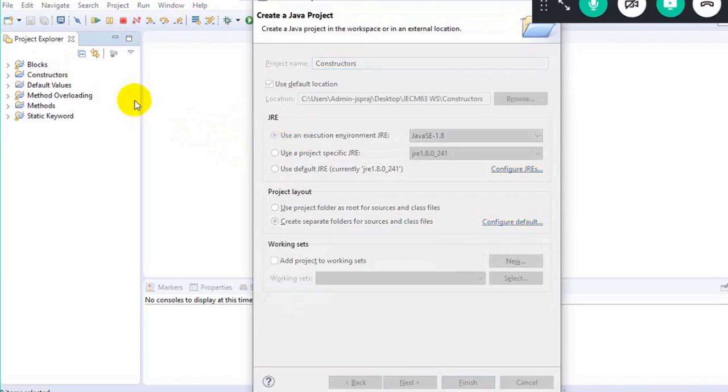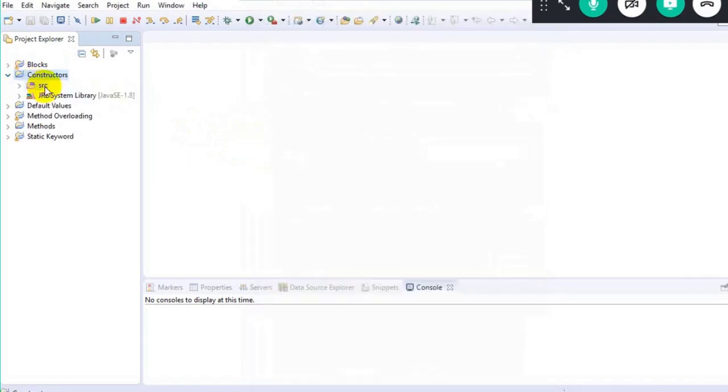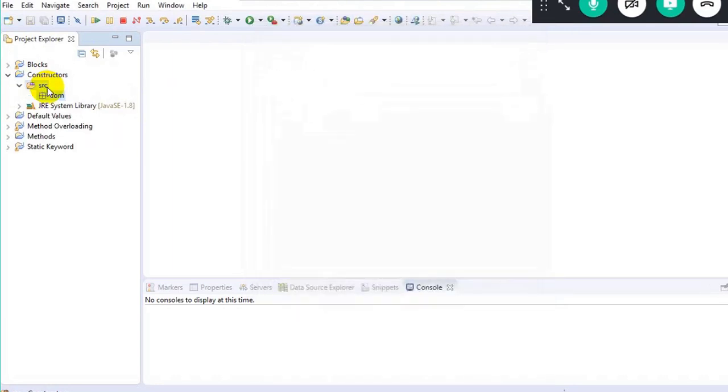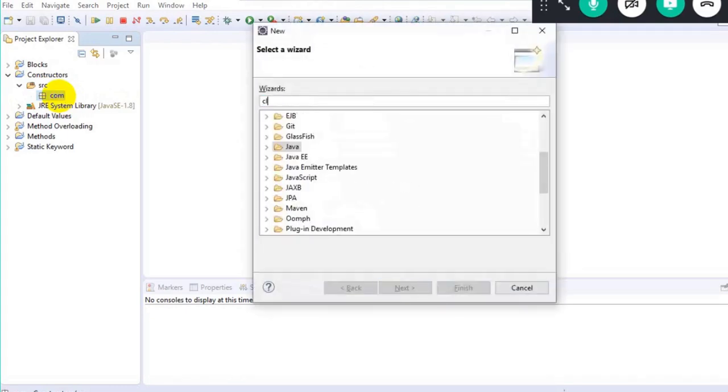So a project got created, which is called Constructors. Under Constructors, we have something called src. Under src, let me create a package. Control N. I will create a package, and the package name is com. So the project got created and the package got created. Once we are done creating the project and package, I will create a class, and the class name is Car here.